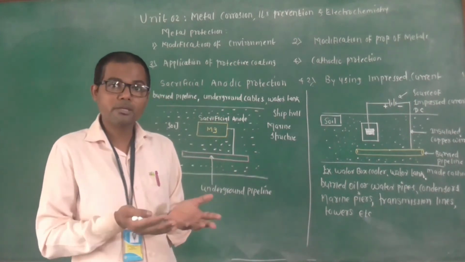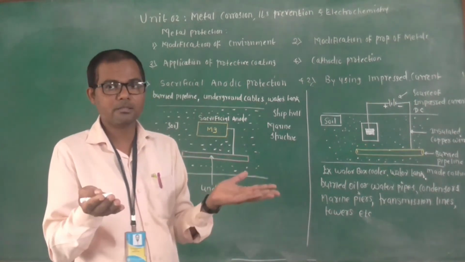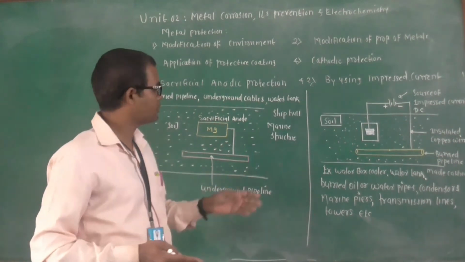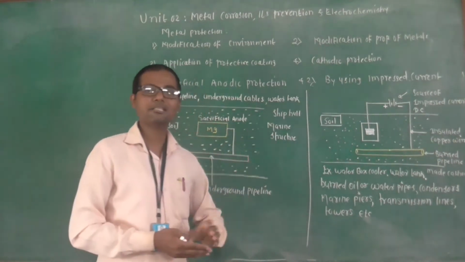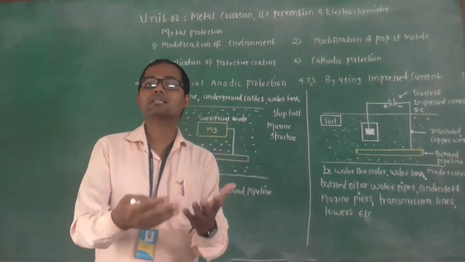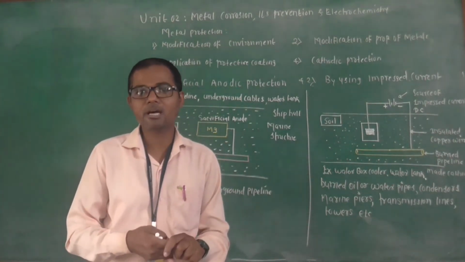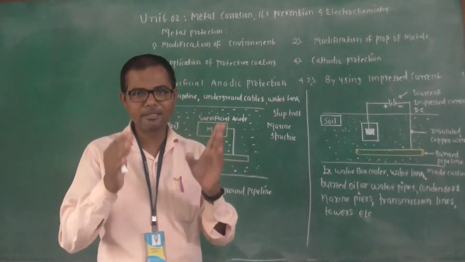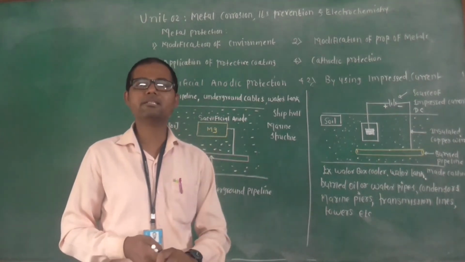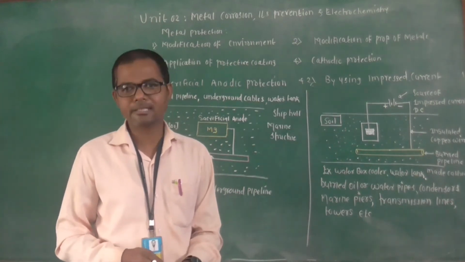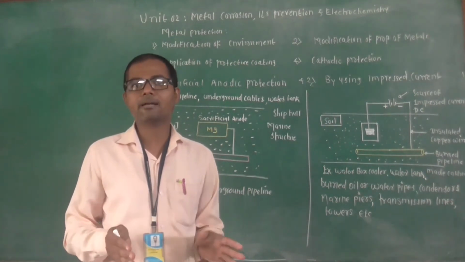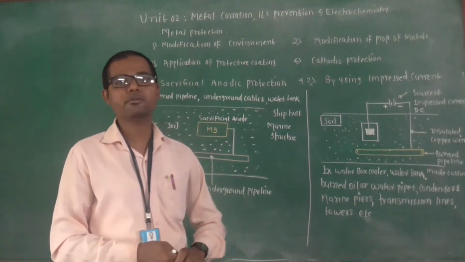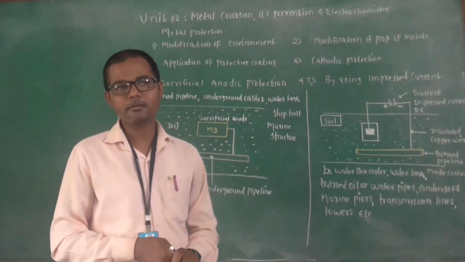So we are going to protect our ship hull, that is the base part of your ship, or the side part of the ship. Marine structures, in the sense, are the metallic structures which are constructed in the sea. So many structures are constructed in the sea. That metallic structure always comes in contact with the sea water, and we are going to protect that metal from corrosion.